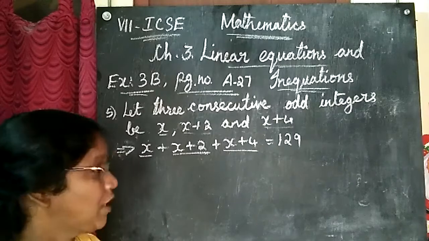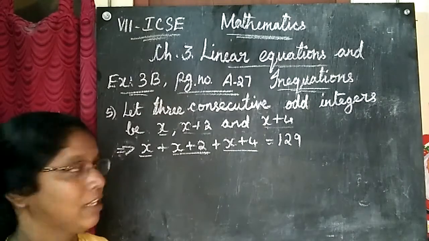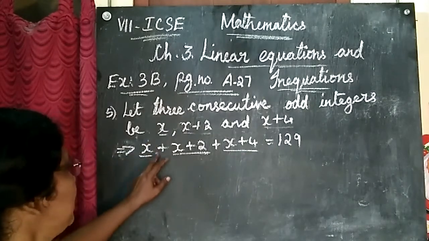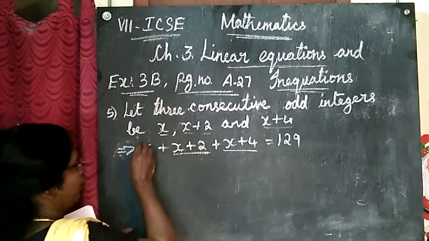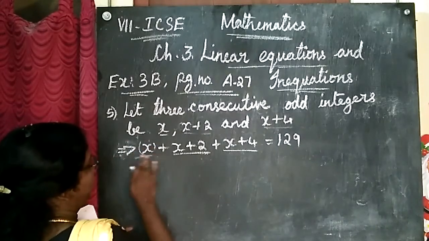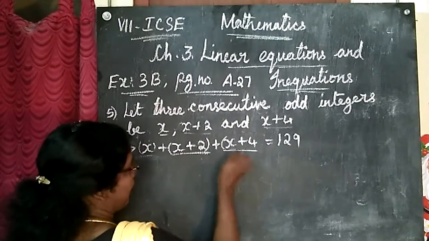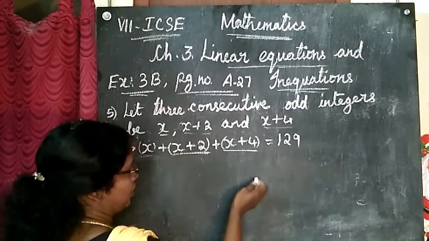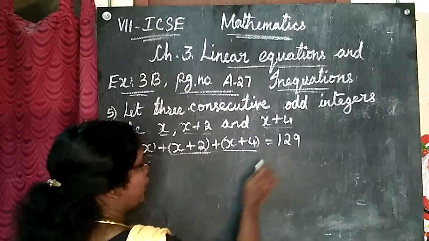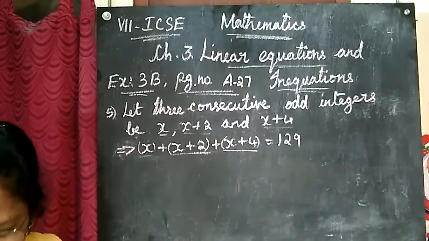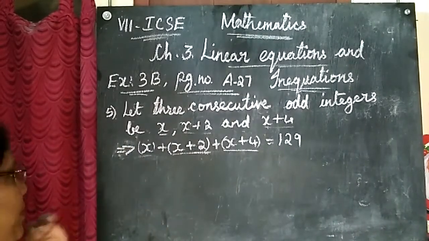Sum means what? We must add them. Don't get confused here. x is one odd number, x plus 2 is another consecutive number, x plus 4 is another consecutive integer. When we add all of this, we are getting 129. So we must find out the numbers now.